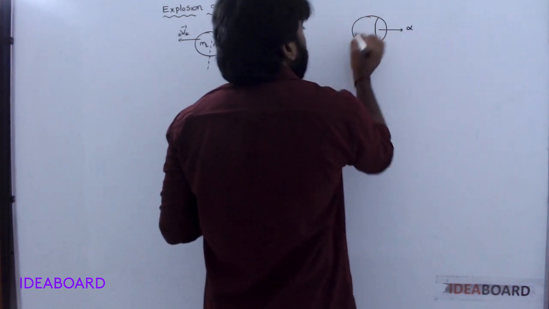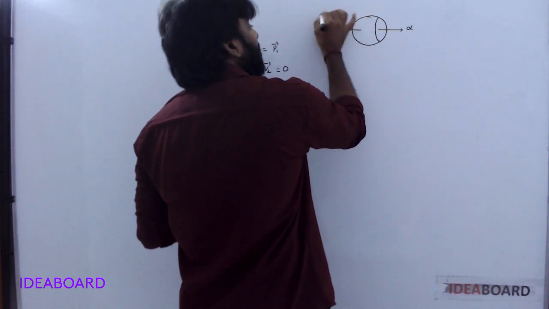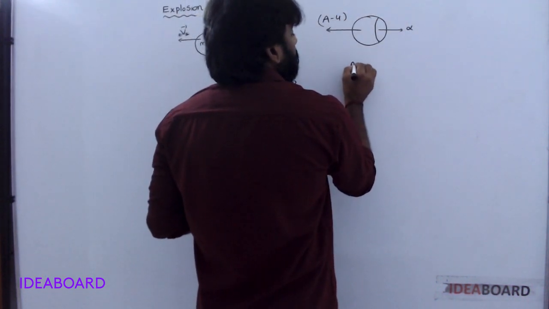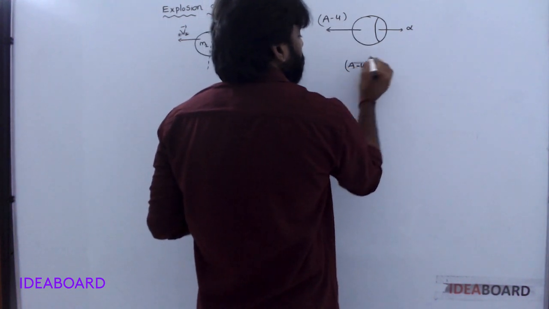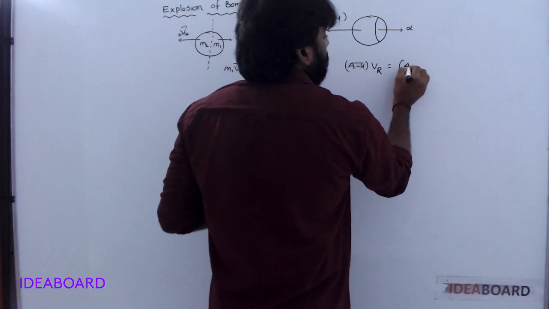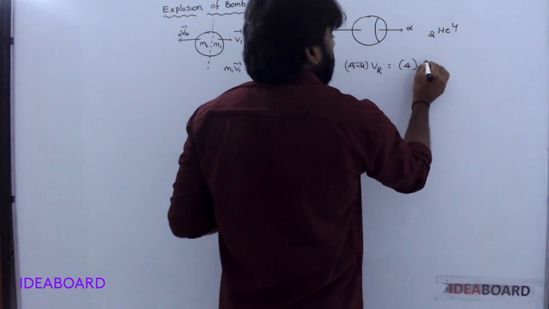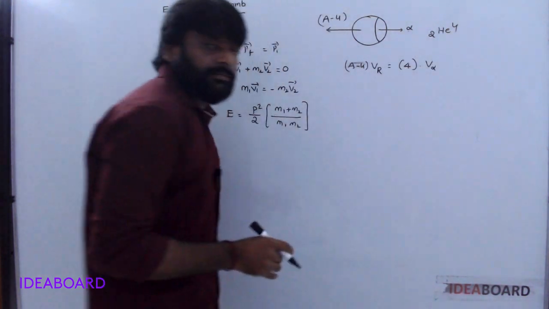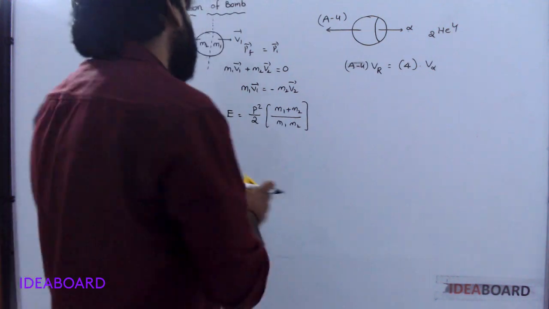It is the alpha particle, and the remaining mass is A minus 4. So you write (A minus 4) into velocity of recoil is equal to 4, since alpha means helium-4, into velocity of the alpha particle. Understood?